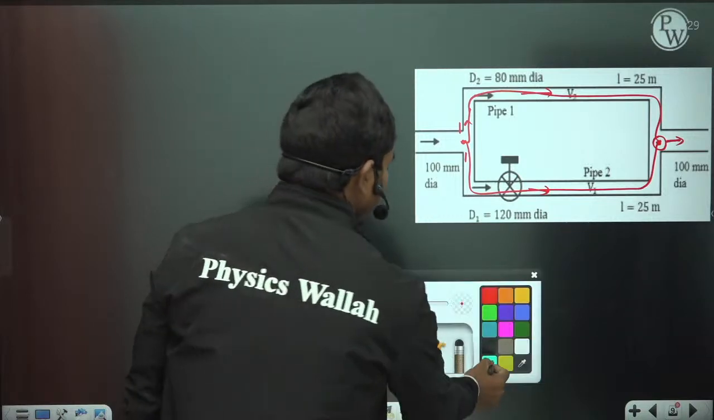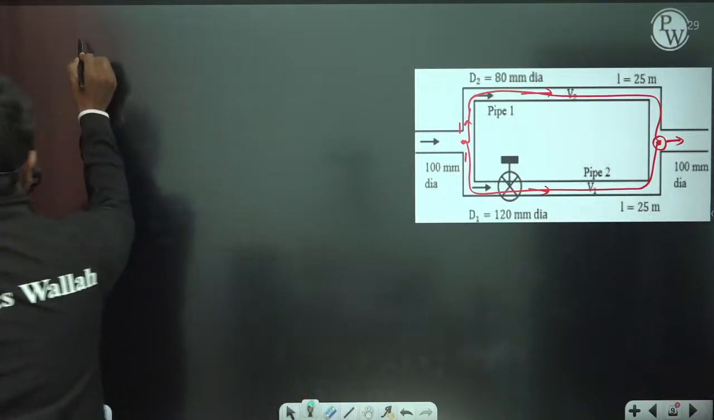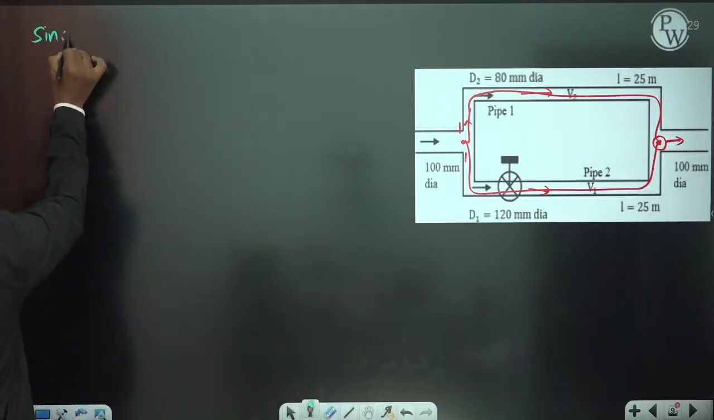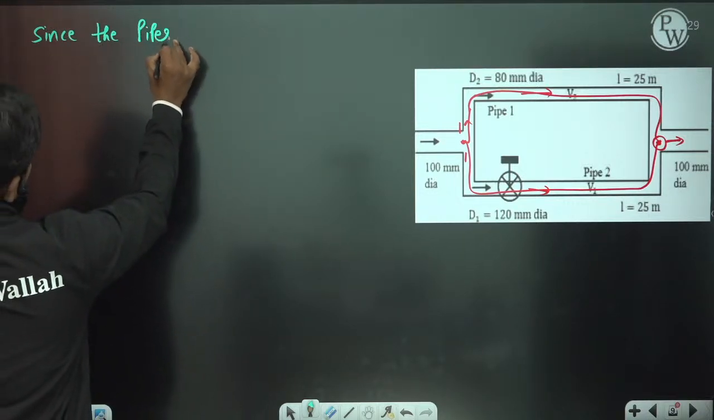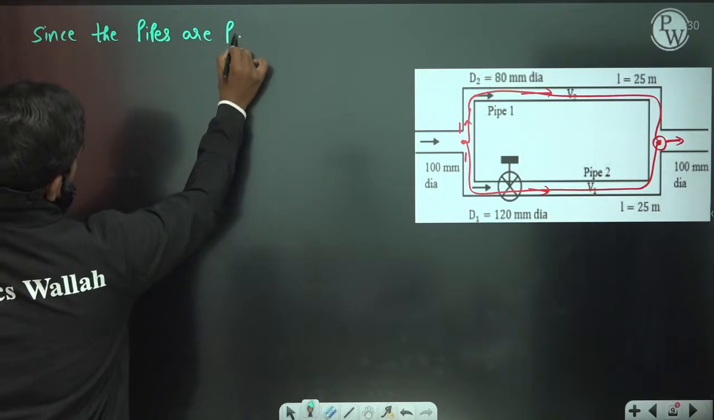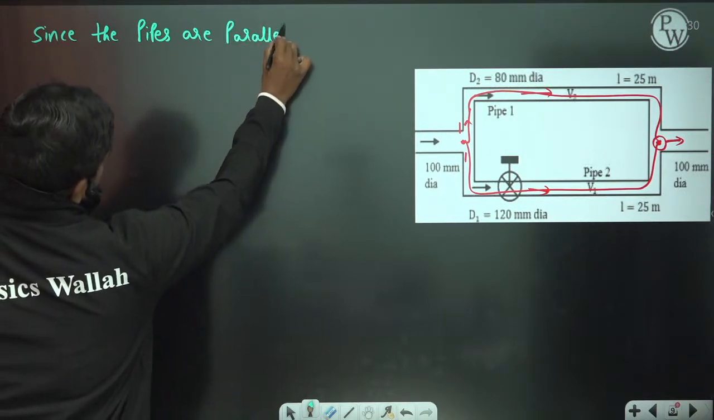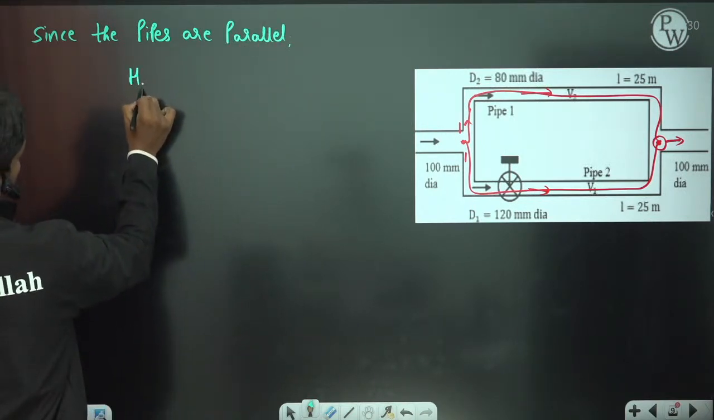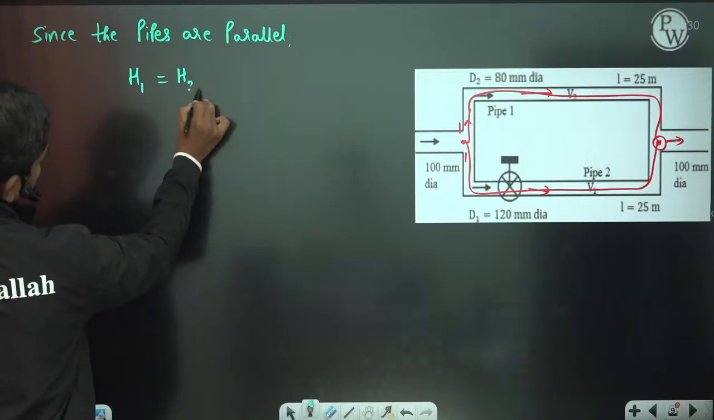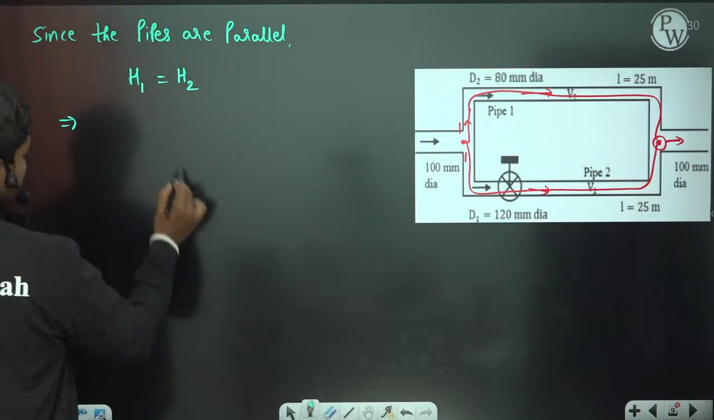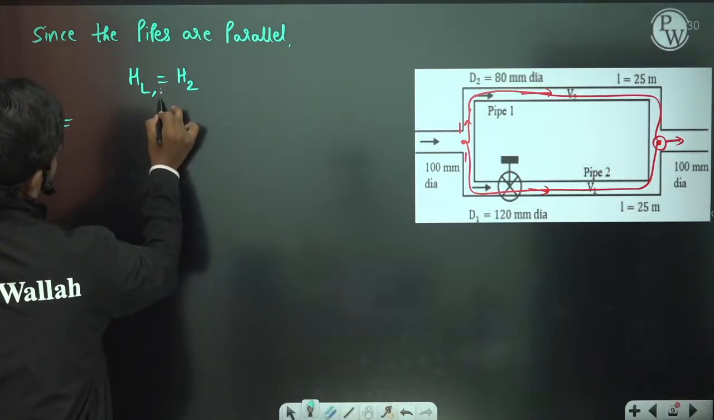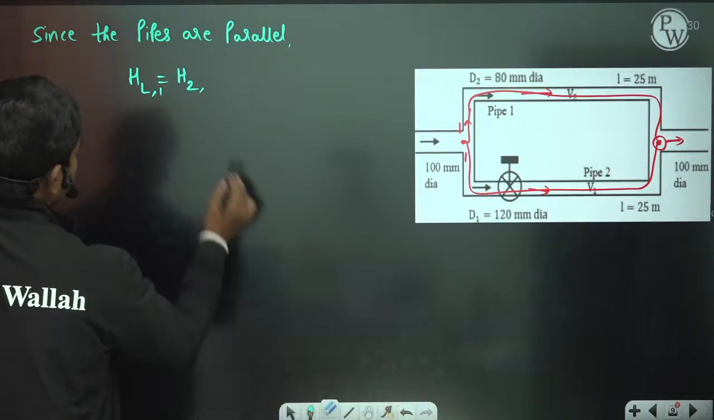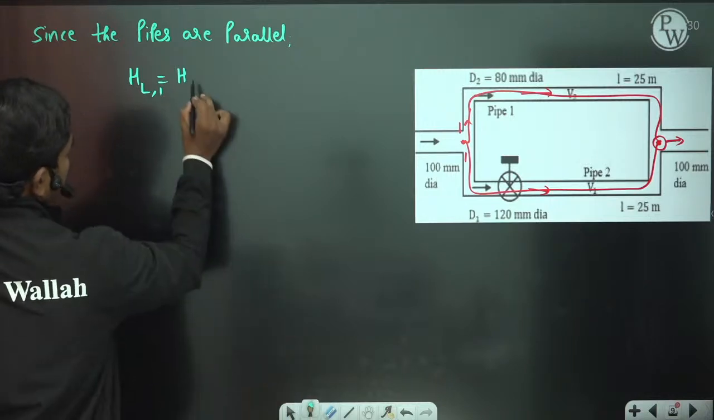Okay, so let us see head loss in one. Since the pipes are parallel, let us write this: total head loss in 1 is equal to total head loss in 2. So you write head loss in the first pipe is equal to head loss in the second pipe.